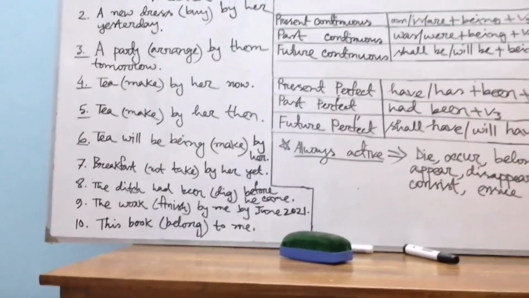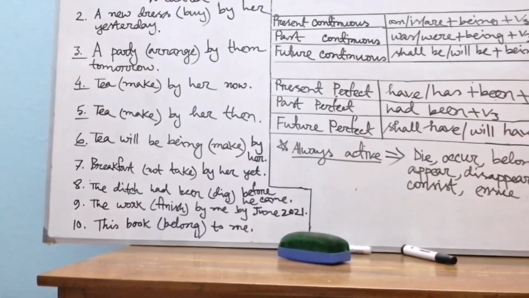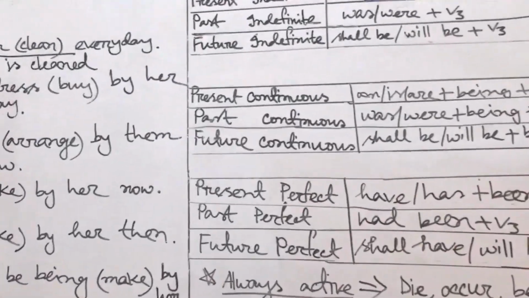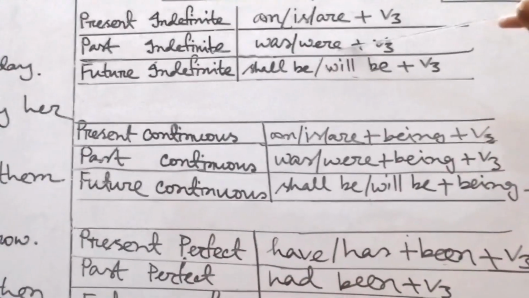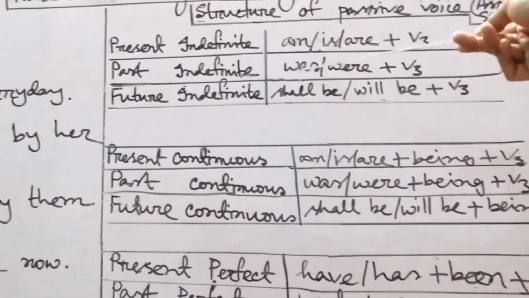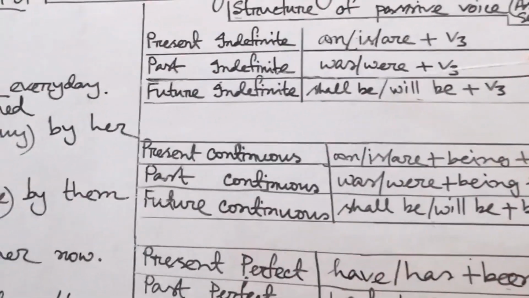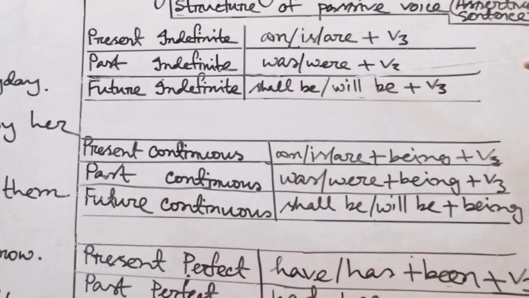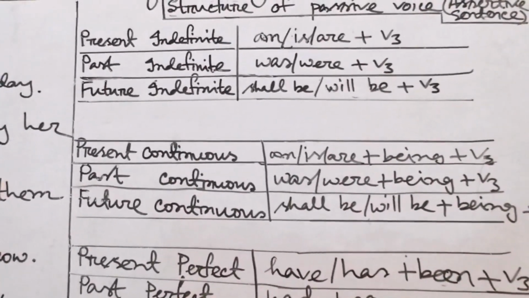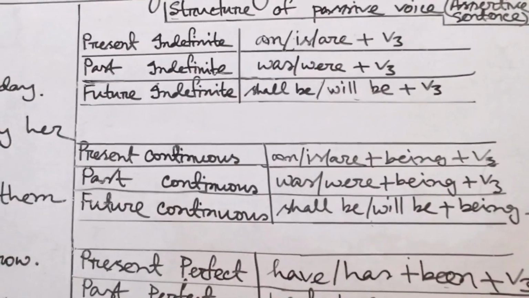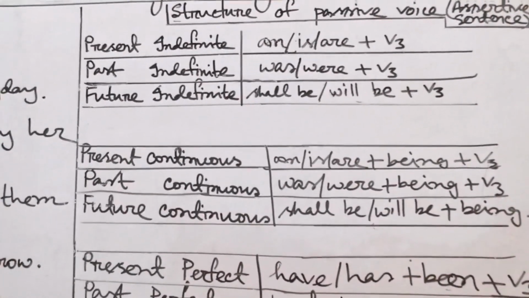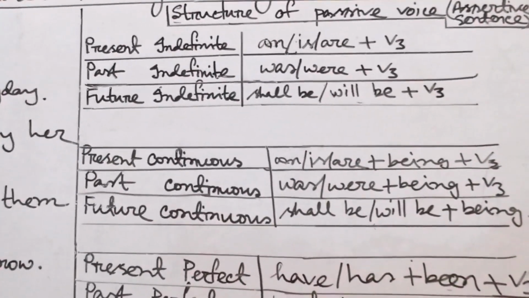Okay, now we learn the structure of passive voice of past indefinite tense. My dear students, look at the board please. Object plus was/were plus V3, that means the object will be the subject, and then we'll use was or were according to the subject, and then the past participle form of the main verb, plus by, plus the extension. By, as I have mentioned earlier, or with, to, other prepositions may be used here.